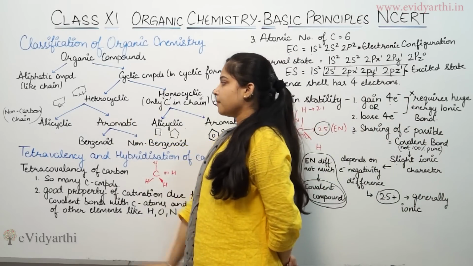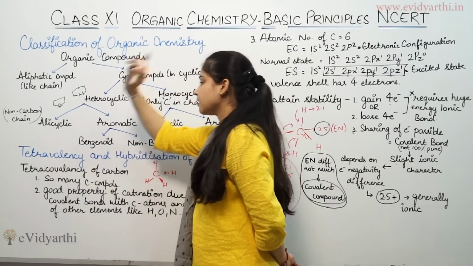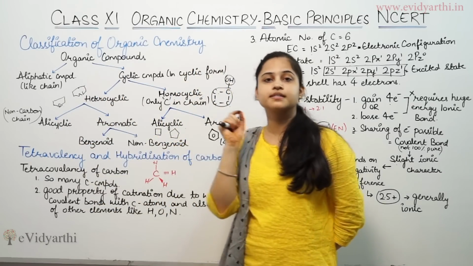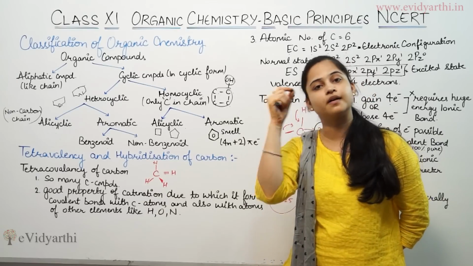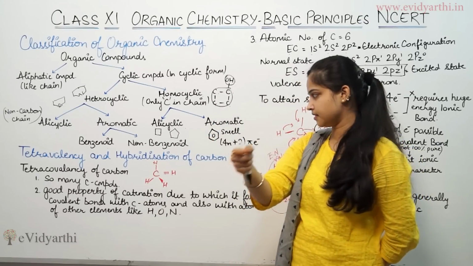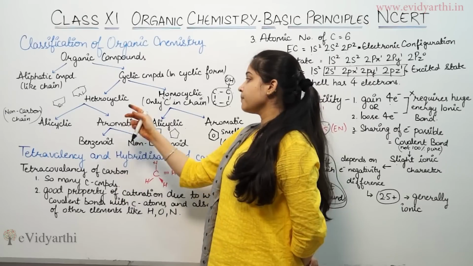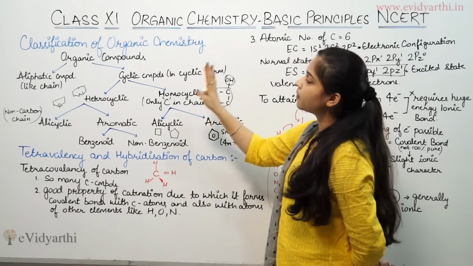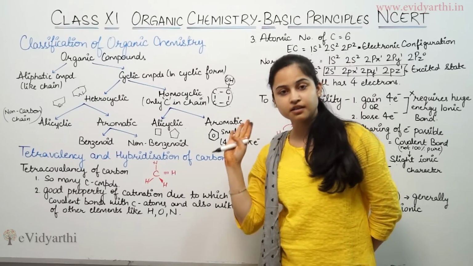Coming to heterocyclic compounds, they are also divided into alicyclic compounds and aromatic compounds. I have discussed that in heterocyclic compounds, in the cycle itself there is the presence of some other substituent. Aromatic compounds are divided into benzenoid and non-benzenoid. This is about the classification of organic compounds.